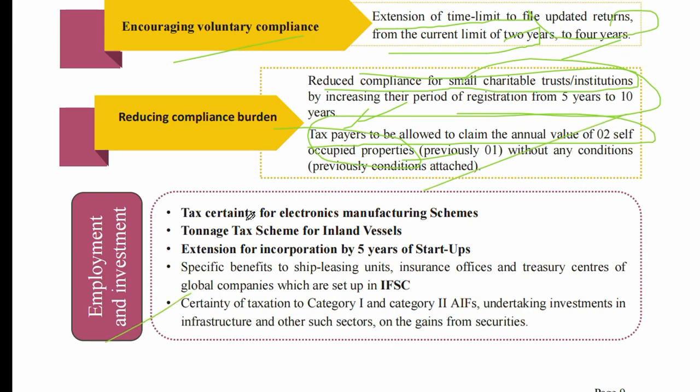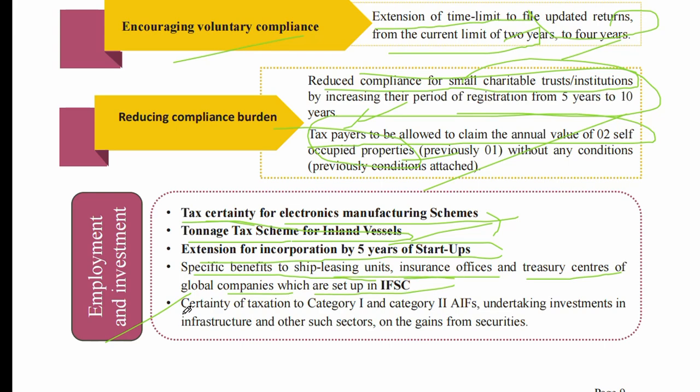Employment and investment. Tax certainty for electronics manufacturing scheme. Tonnage tax scheme for inland vessels. This is important. You need to focus. Extension of incorporation period of 5 years for startups. Fifth one is a specific benefit for ship leasing units, insurance offices, and treasury centers of global companies which are set up in IFSC.